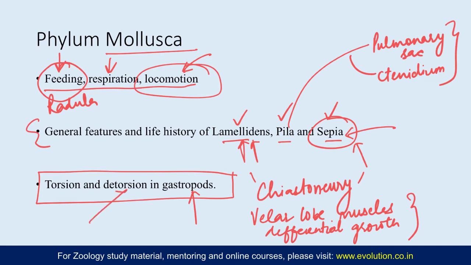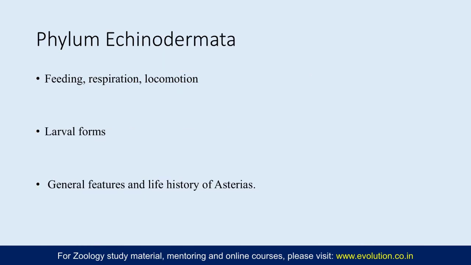And detorsion is something which you see in gastropods like Aplysia, where during the larval development torsion occurs, but then the animal detorts and returns back to the original arrangement, and in them the shell has been lost. So there are certain advantages of both torsion and detorsion, the theories associated with it, all of that you need to cover here. Now coming to the last phylum of invertebrates, that is phylum Echinodermata.